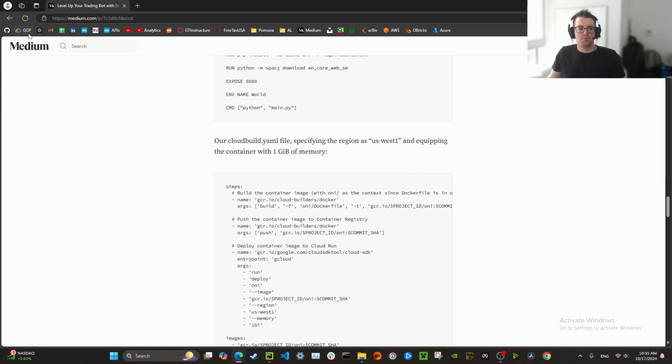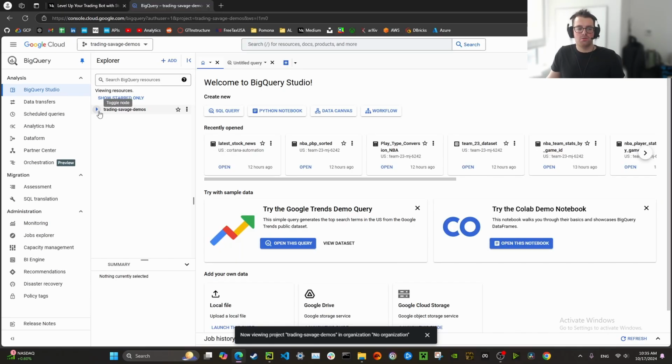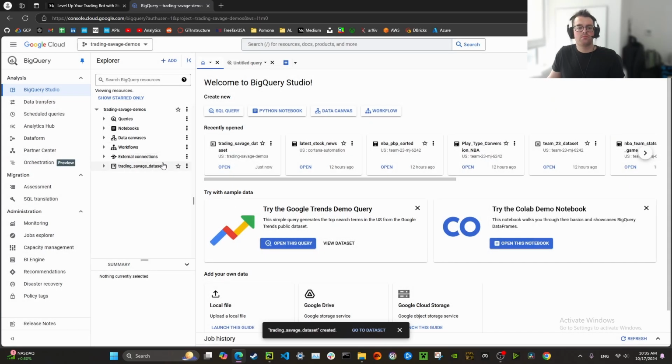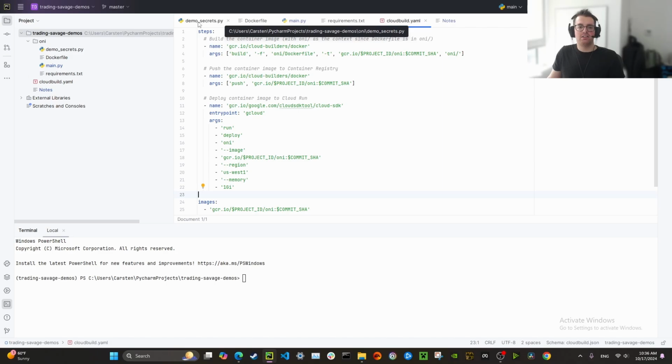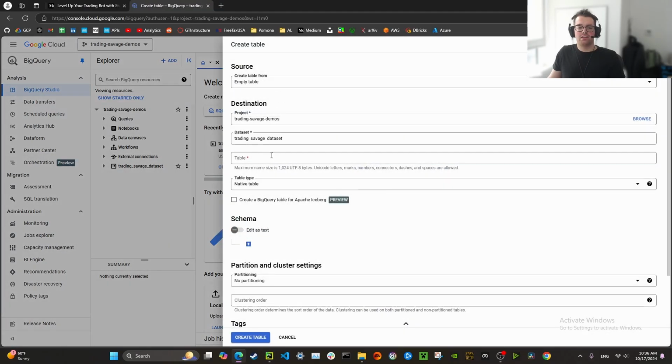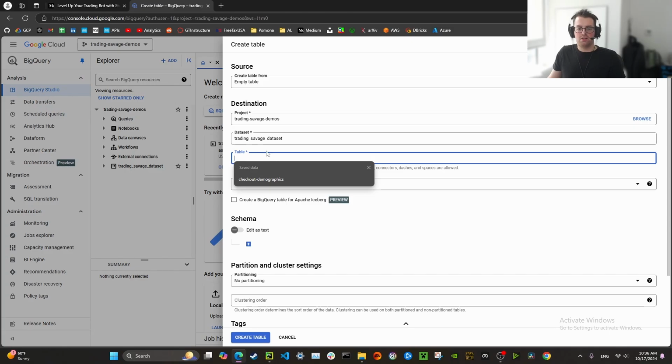Now, we have one more step. I'm going to go into my BigQuery and create a new dataset. I'm just going to call it Trading Savage Dataset. Copy this name, and I'll add this to my demo secrets.py file. Next, I'm going to create a table, and this table can be called Latest Stock News.